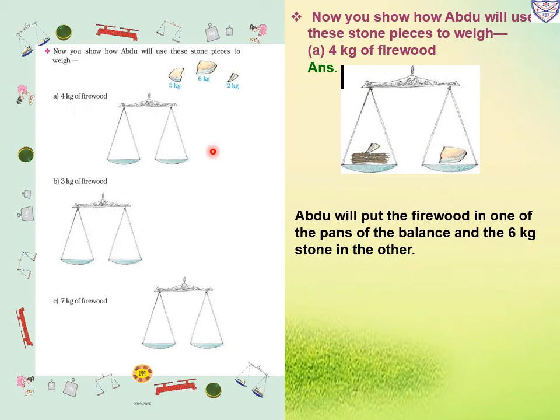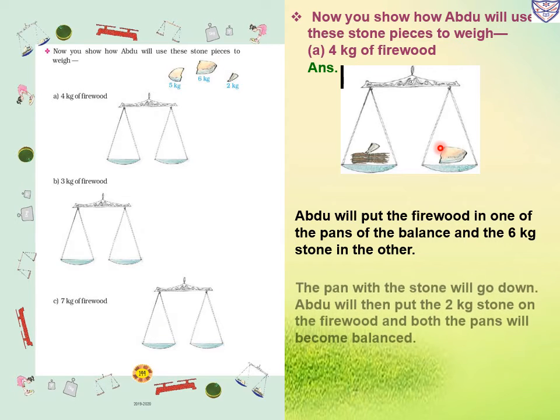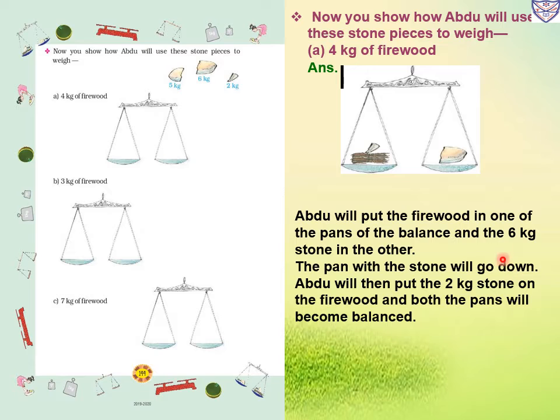Abdu will put the firewood in one of the pans. First he will put some firewood in one pan of the balance and the 6 kg stone in the other. The pan with the stone will go down. This pan is heavier at 6 kg, so it will go down.